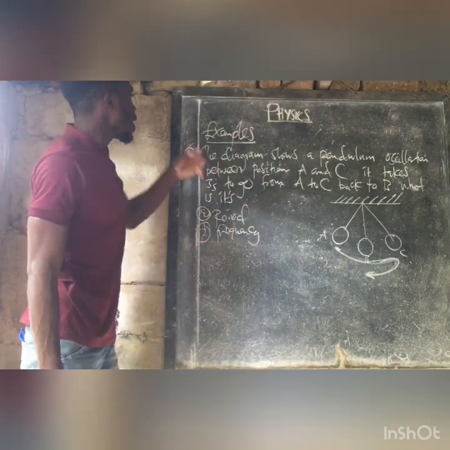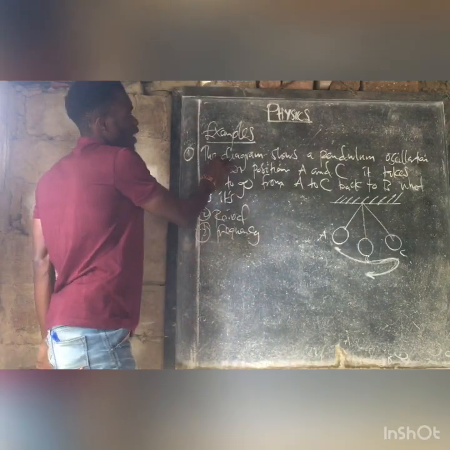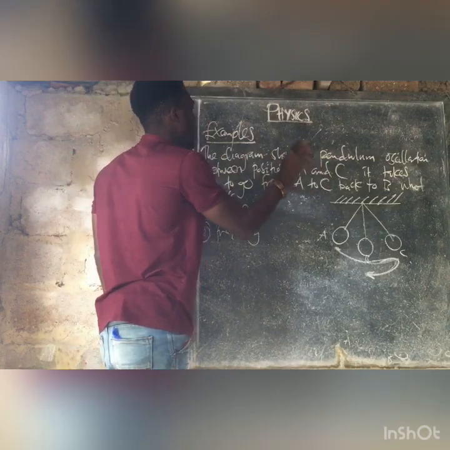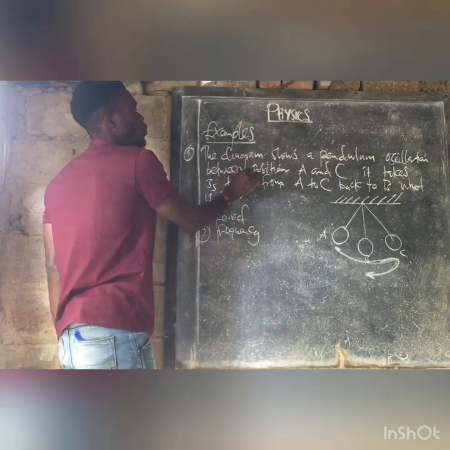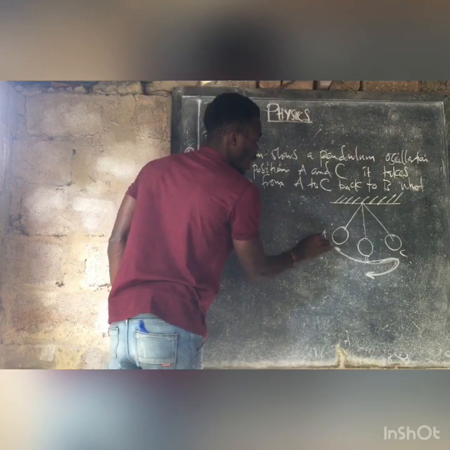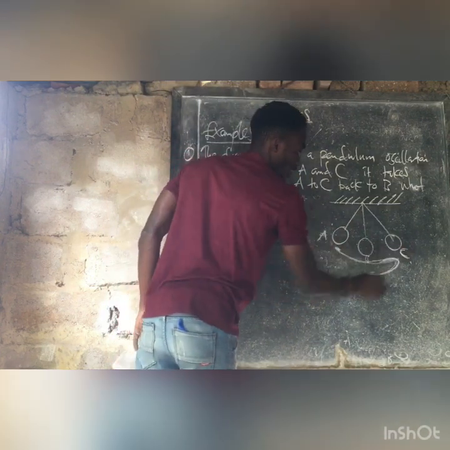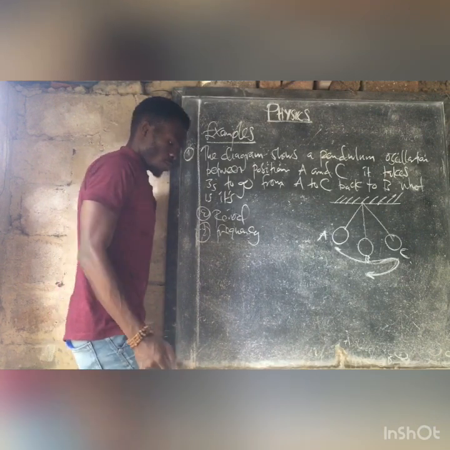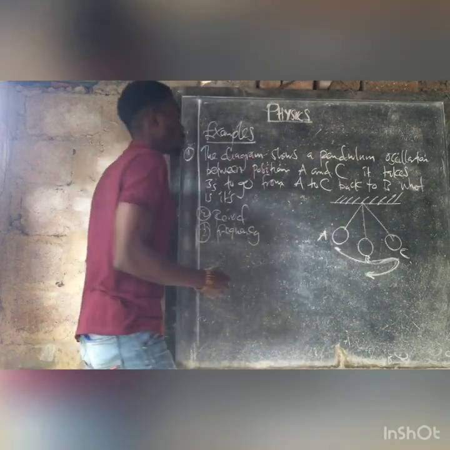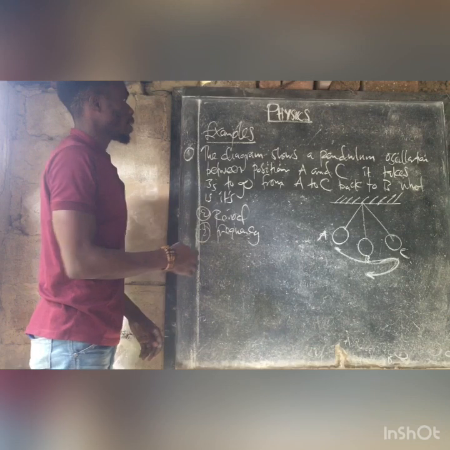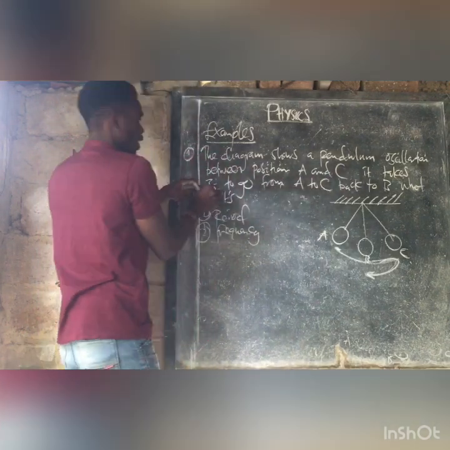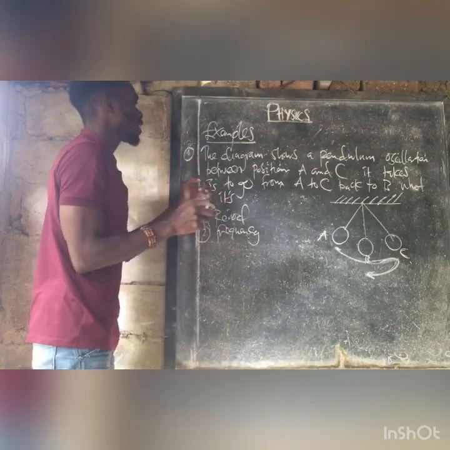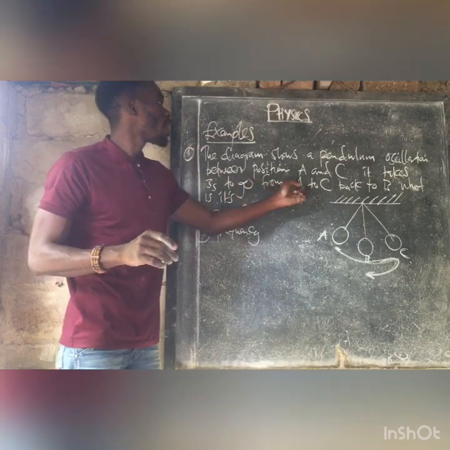We know that we have positions A and C, and B also. But B is just the middle point where the bob was passing. We are told that it takes 3 seconds to go from A to C.